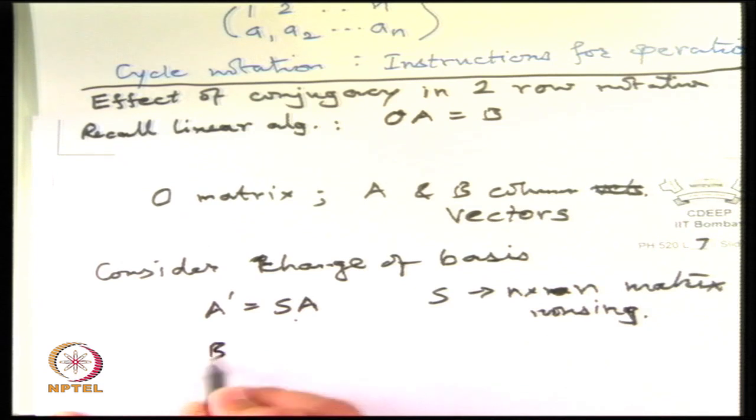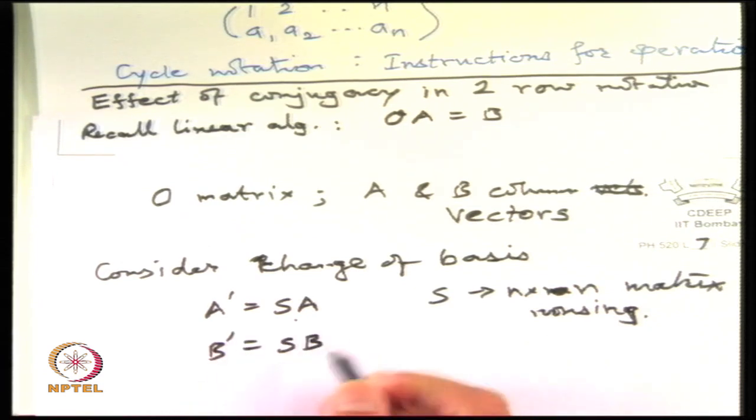And B prime should naturally be shifted to S times B. The components will change because you rotated your basis, or you could even stretch and strain, doesn't matter. These are general linear transformations.